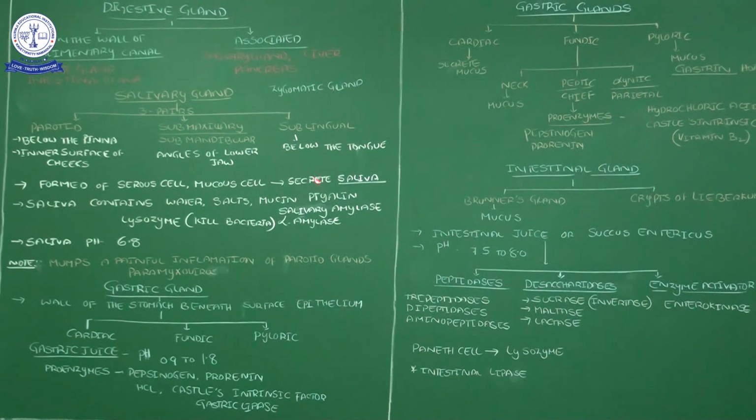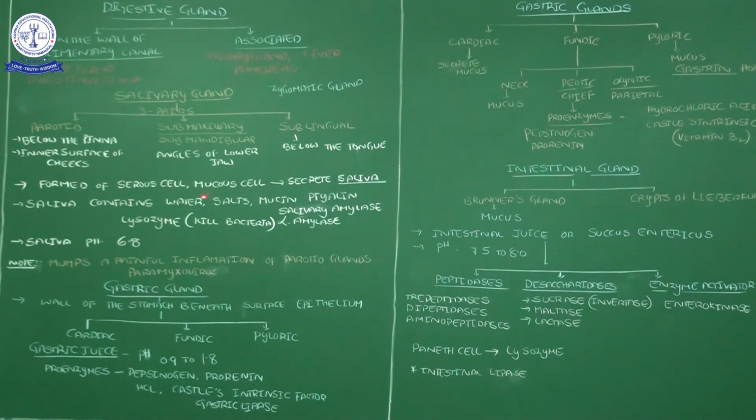Like that, saliva is secreted more below the tongue by these glands. The parotid gland is below the ear pinna, the submaxillary is at the angle of the lower jaw, and the sublingual is below the tongue. These 3 pairs of glands function only to synthesize and secrete saliva.